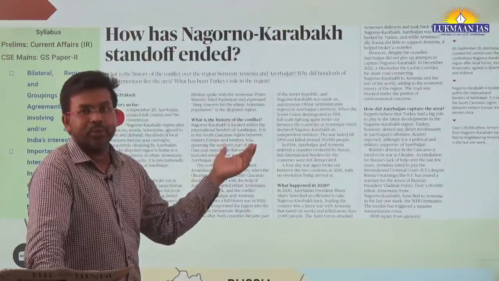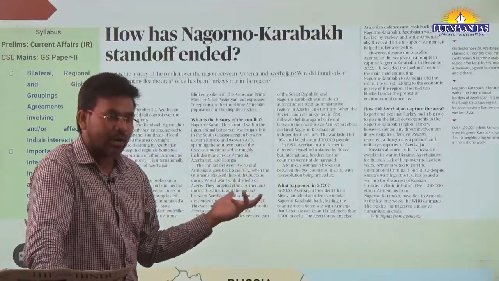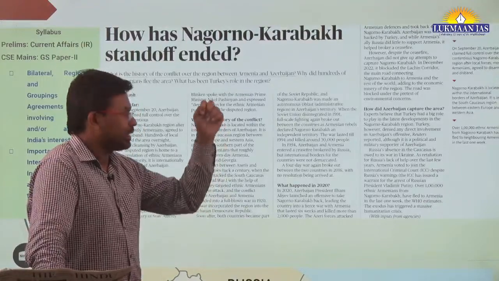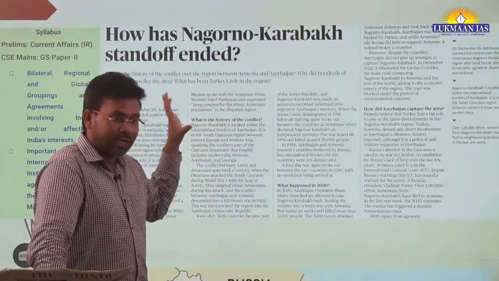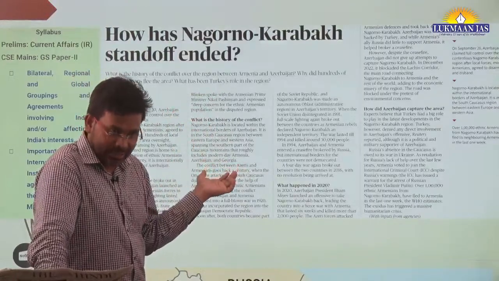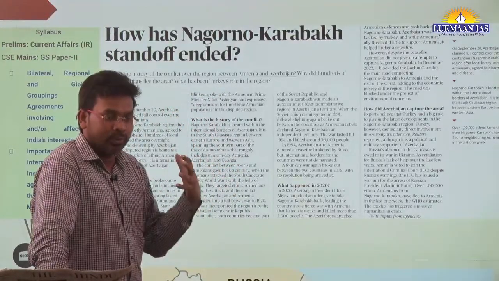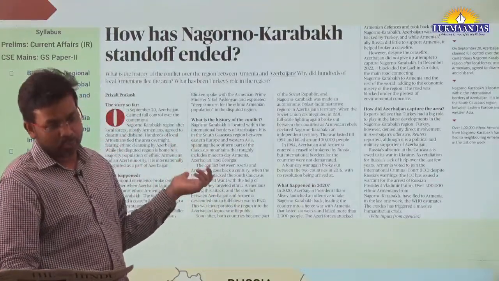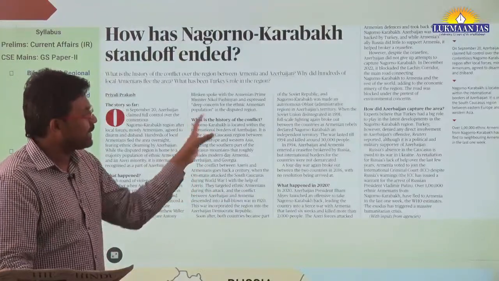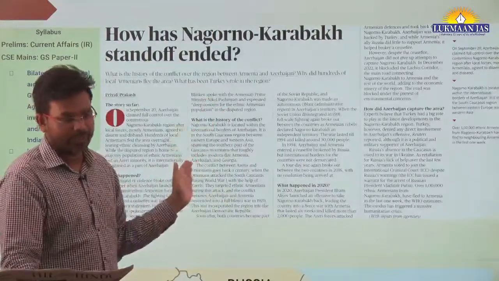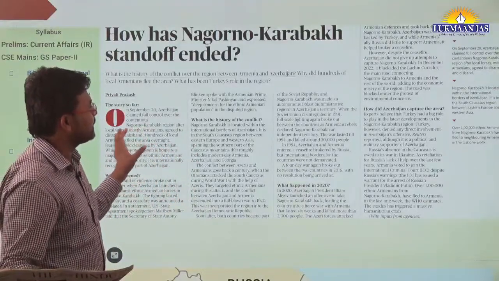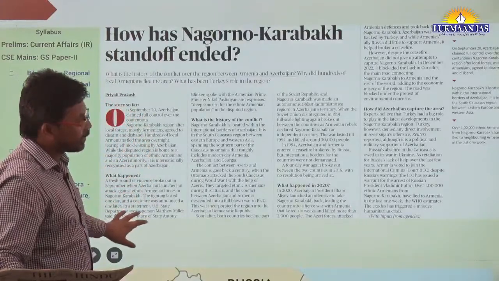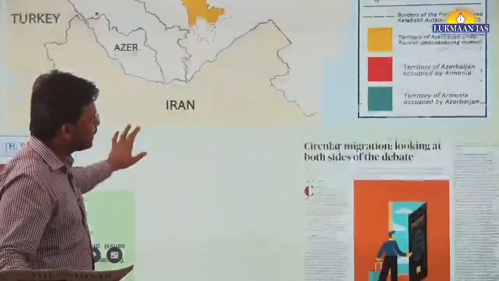In this article they have talked about what Russia is now going to do. Russian officials say that although it is not fundamentally against Armenia joining the International Criminal Court, they want that Armenia should not join it, because they have talked about how the relation will develop further on this issue. So in this article they have mentioned the Armenia and Azerbaijan Nagorno-Karabakh conflict. We have discussed it earlier also.